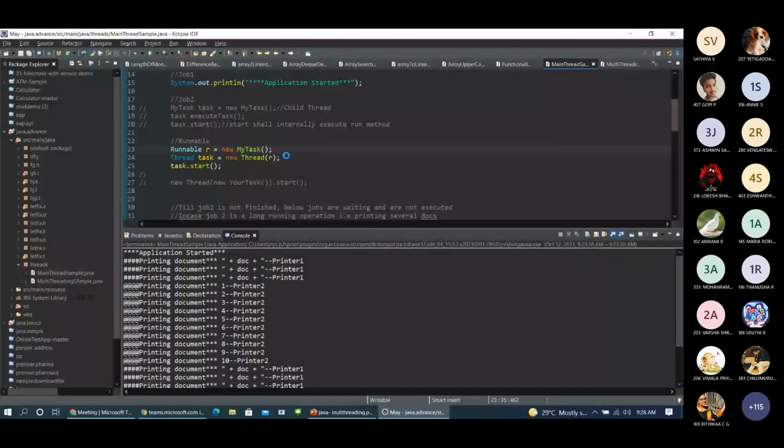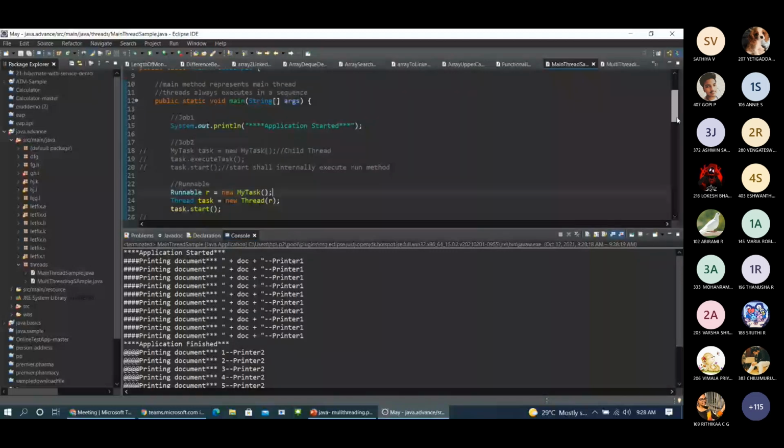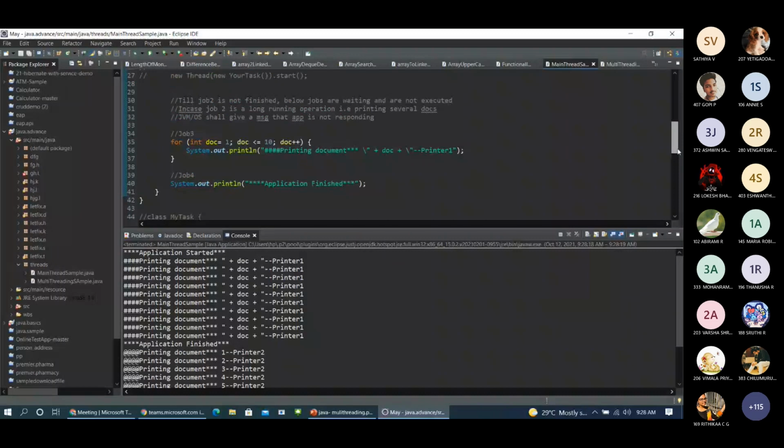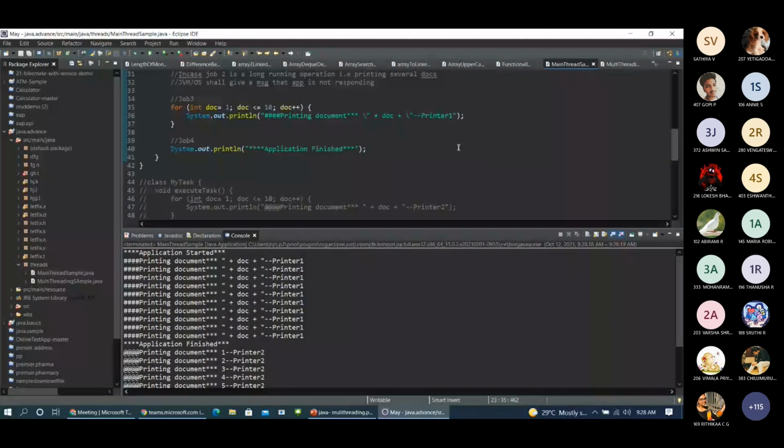The same thing is happening. It may differ, sometimes it executes in this way, and sometimes in that way. This is how the thread actually works, and this is how we create a thread. You have seen that when creating a thread, it is in the new state, and when we invoke start, we invoke the run method internally, and that's when it enters the running state. Also, when we provide thread dot sleep, it will move into the waiting state. We have examples for that, so we'll discuss that later.